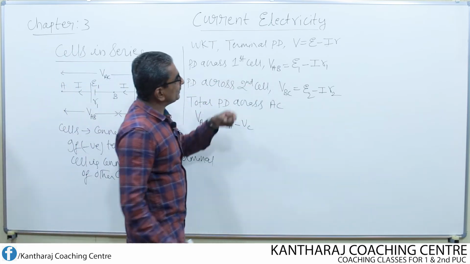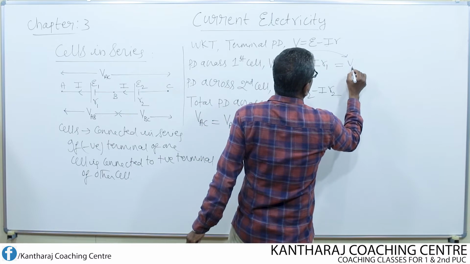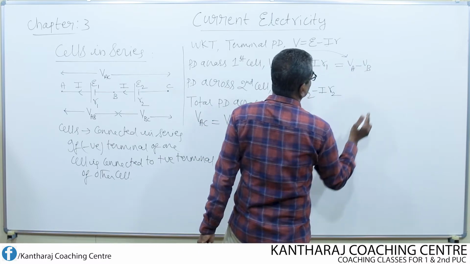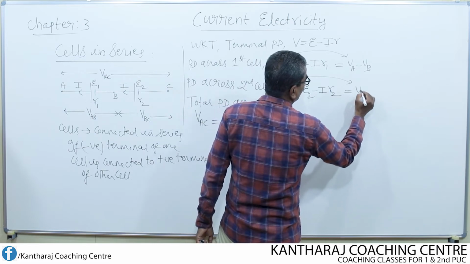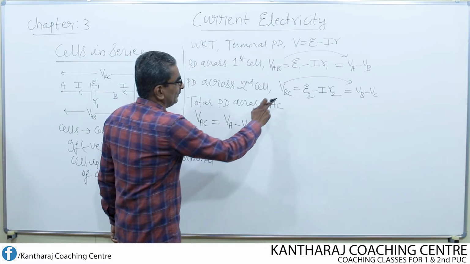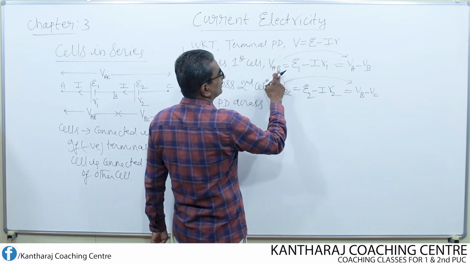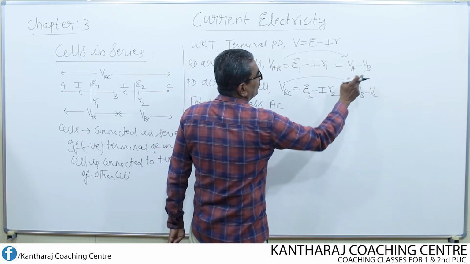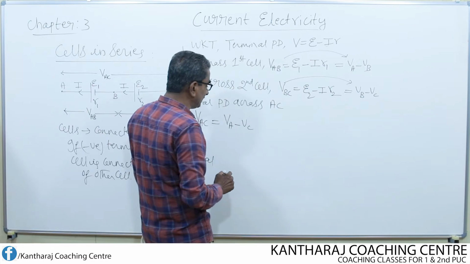See, this can also be written like this. VAB can also be written as VA minus VB. Remember, similarly, VBC can also be written as VB minus VC. VBC is equal to E2 minus IR2, which is equal to VB minus VC. VAB is equal to E1 minus IR1, equal to VA minus VB. So this VAC can be written as VA minus VC.